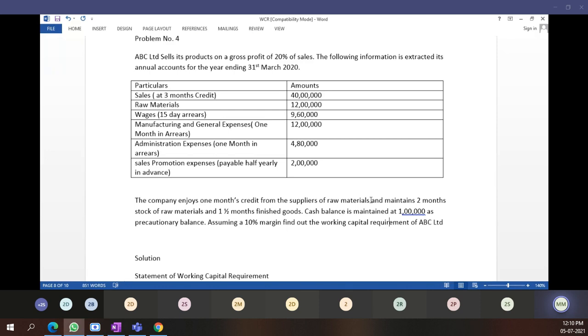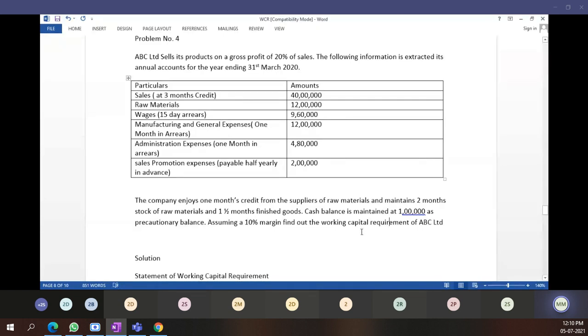payment. And maintain 2 months of raw material and half month of raw material in stores. Maintain means we are keeping stock. 2 months of stock of raw material we are keeping in our store, means whatever stock you require for the next 2 months, that much stock you are keeping in your store. In the same way, 1.5 months of finished goods you are keeping in your store, means you are keeping stock of finished goods for the next 1.5 months' demand.